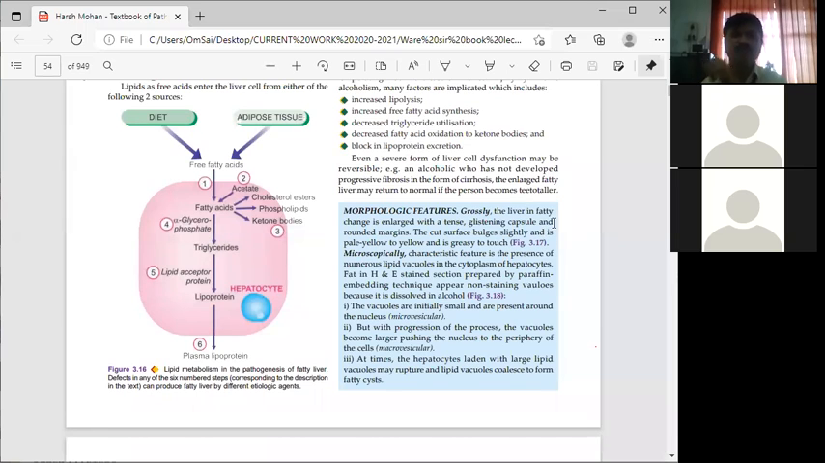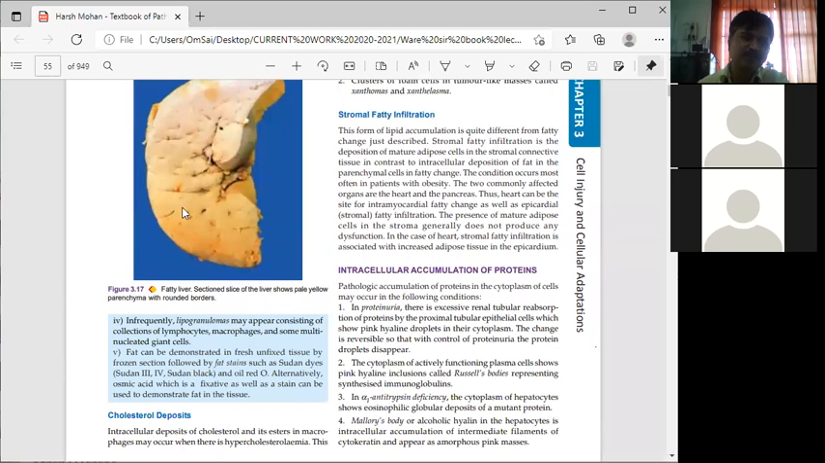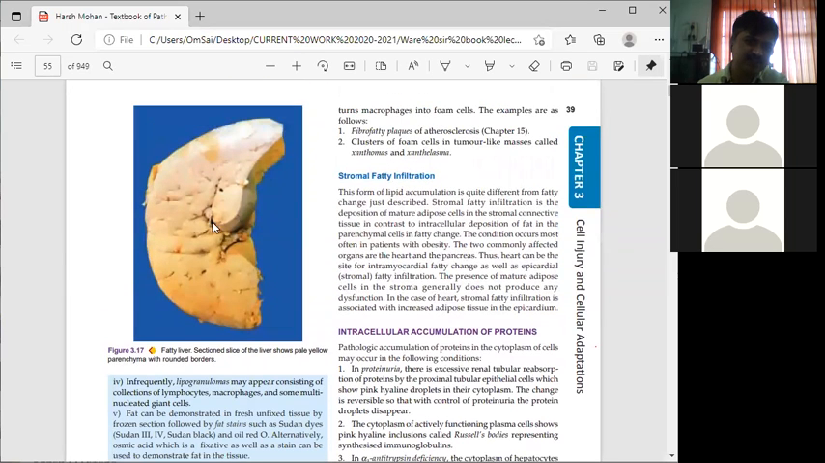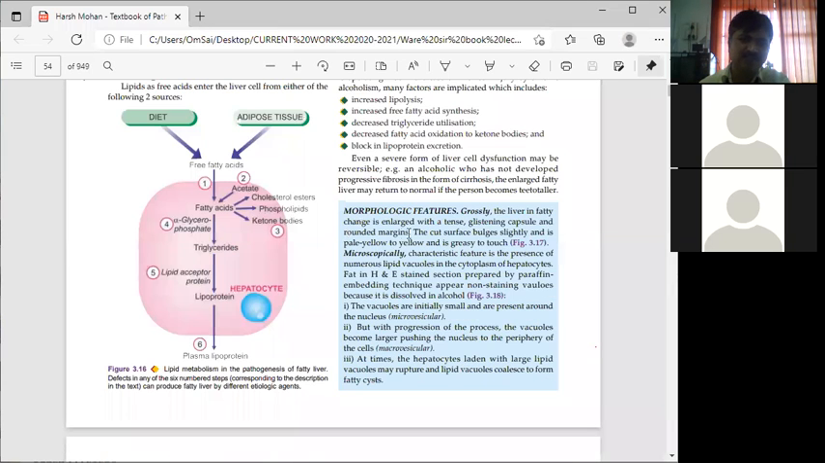Now what morphologic changes are occurring in this particular fatty liver? Just listen carefully. Grossly, the liver in fatty change is enlarged with a tense, glistening capsule and rounded margins. You can see this in this diagram. The margins are rounded.